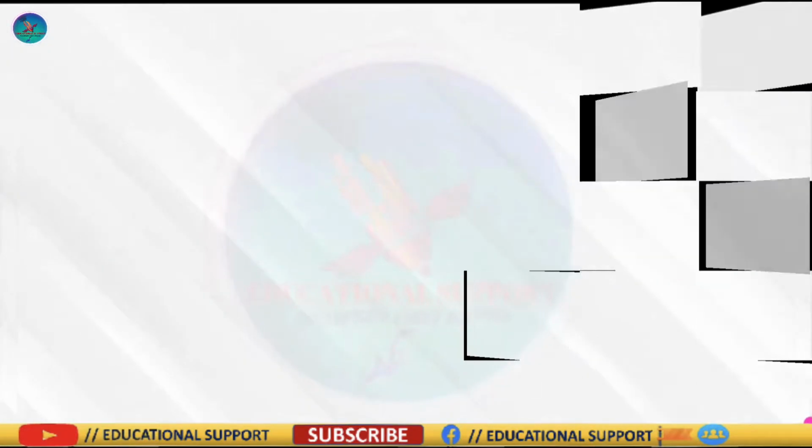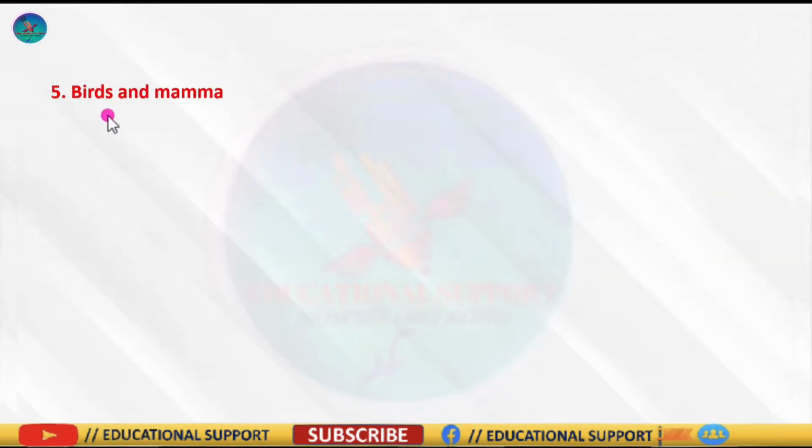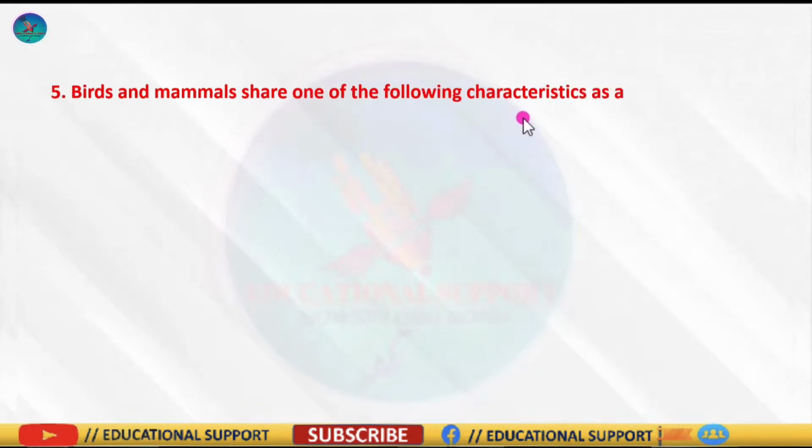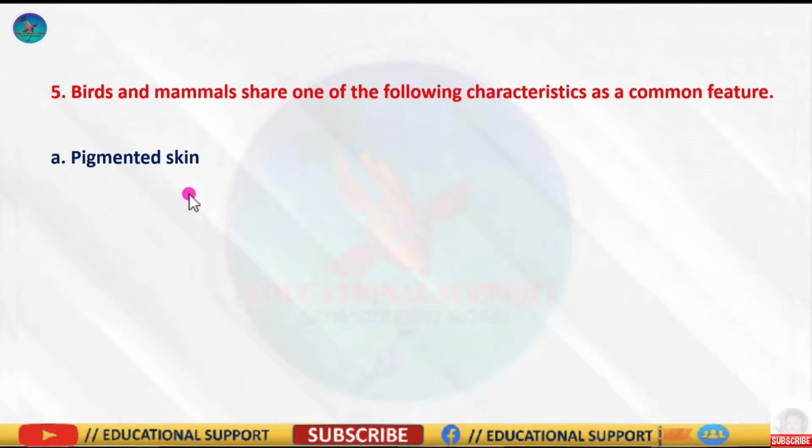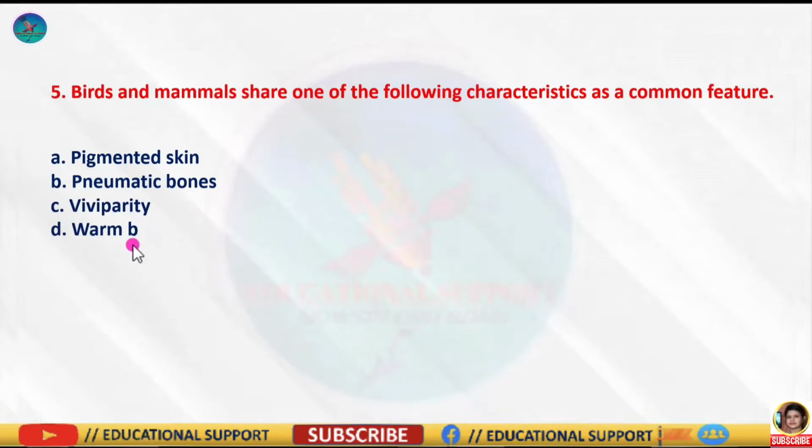Question number 5 is, birds and mammals share one of the following characteristics as a common feature. And the options are pigmented skin, pneumatic bones, viviparity, and the last one is warm-blooded.